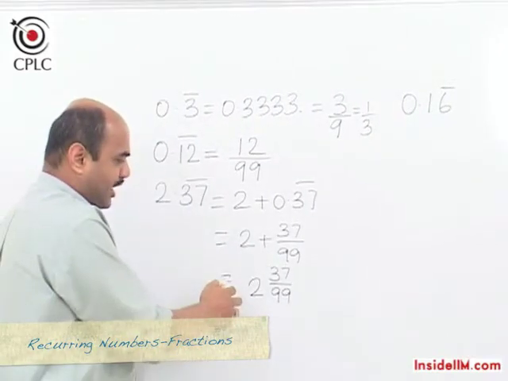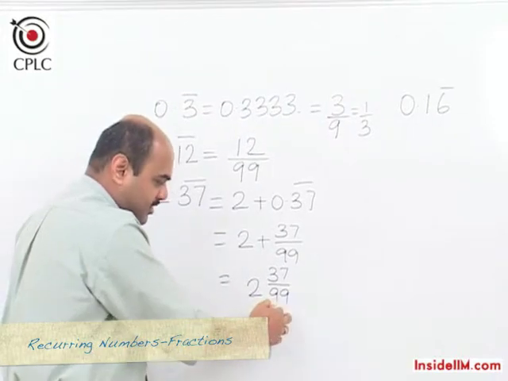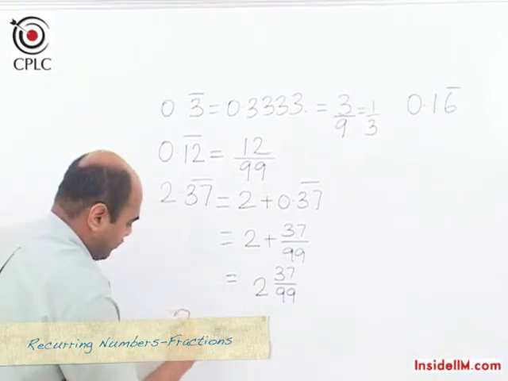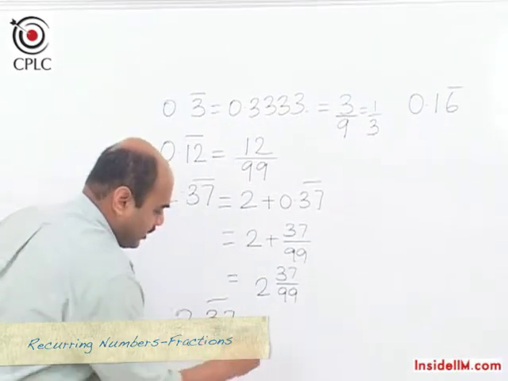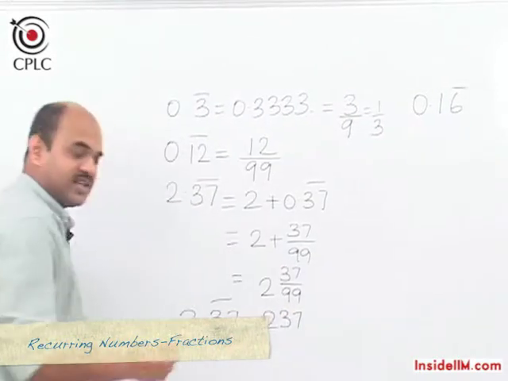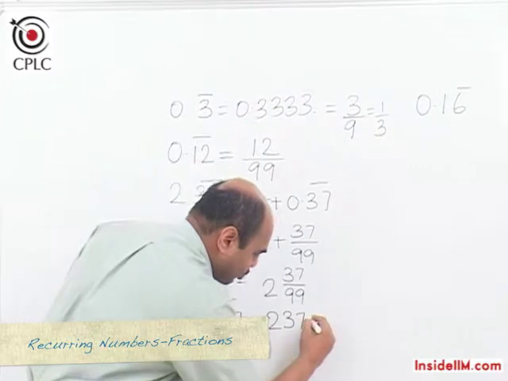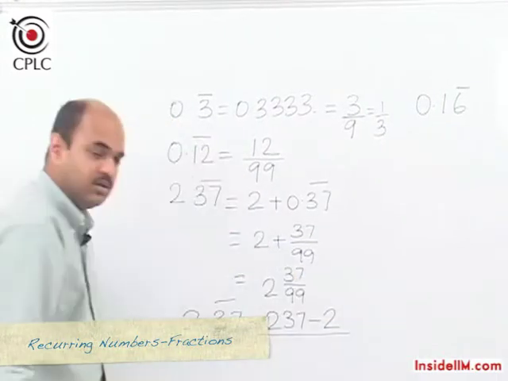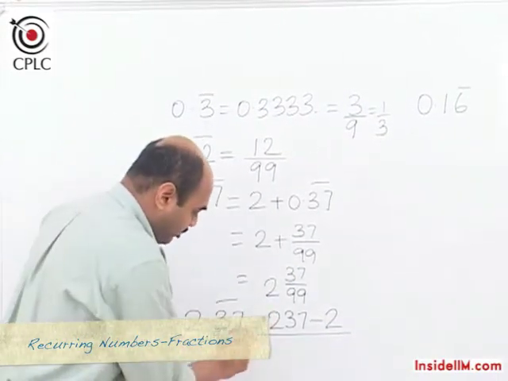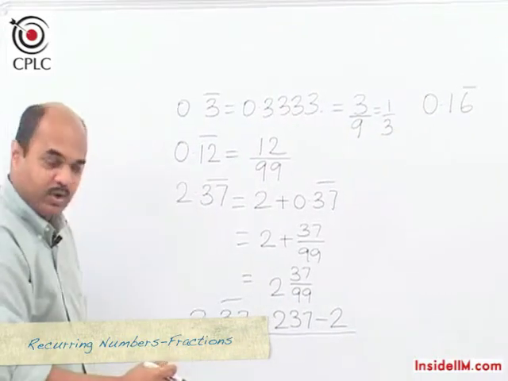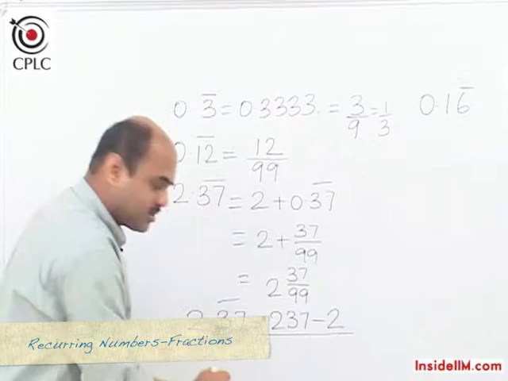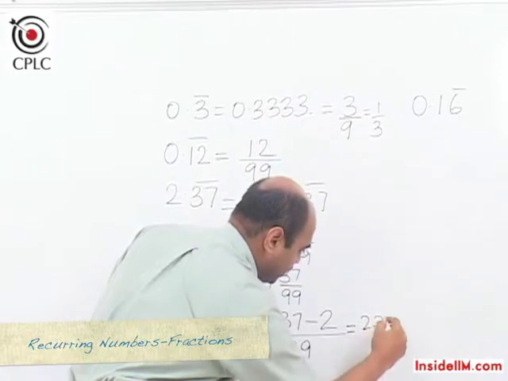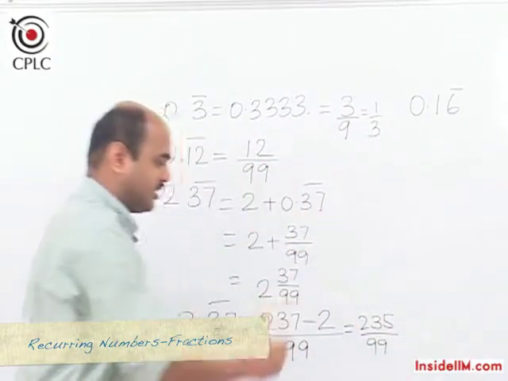If I directly want to write the fractional equivalent, not in terms of a mixed fraction but as an improper fraction, then another way of looking at such a number would be, when I am considering 2.37 recurring, we write the entire number which is 237, and from 237 we subtract the non-recurring part which is 2, and now in the denominator we would consider only the part after the decimal point, and since we have 2 recurring digits after the decimal point, we would write down 2 9s, and hence the final answer for this would be 235 divided by 99.